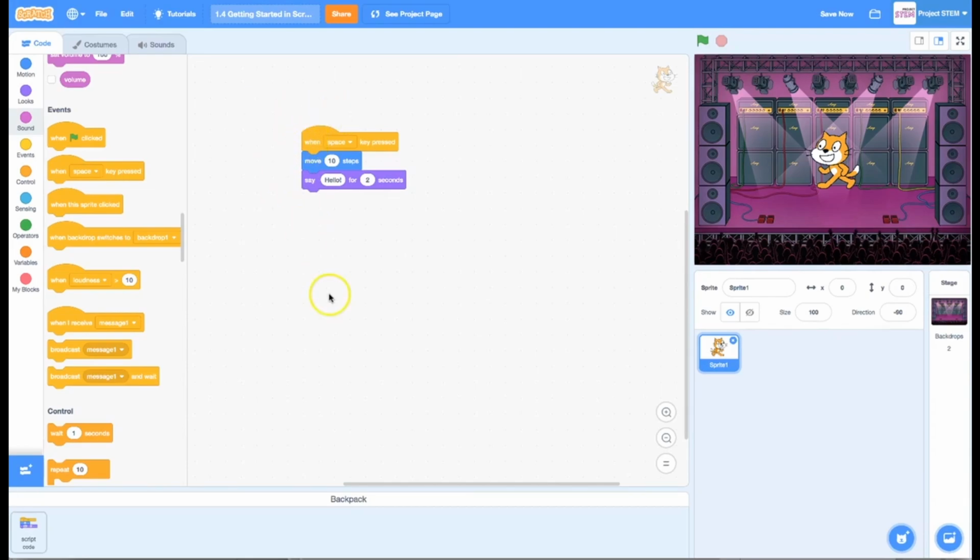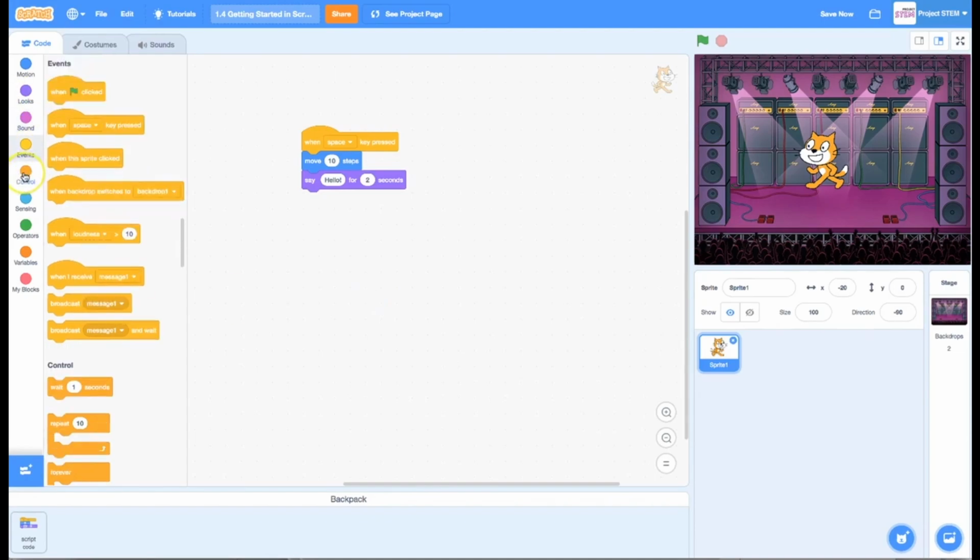So anyways, when I have the space key pressed, sure enough, I've moved 10 steps. I can see that I've pointed left, and so I moved the direction I was facing by 10, which put me at -10, and I saw that hello. And if I press spacebar one more time, there we go. So that's a good thing to have access to.